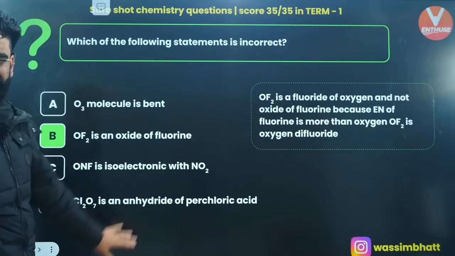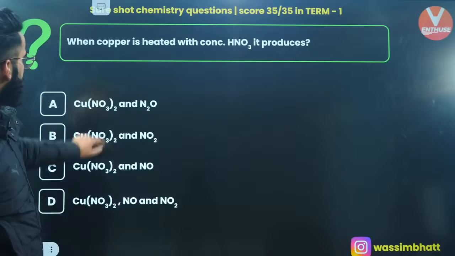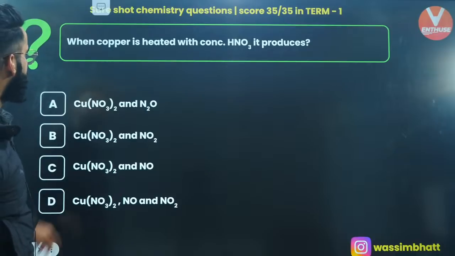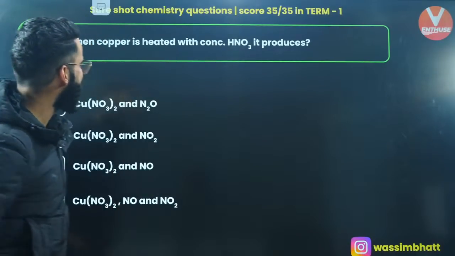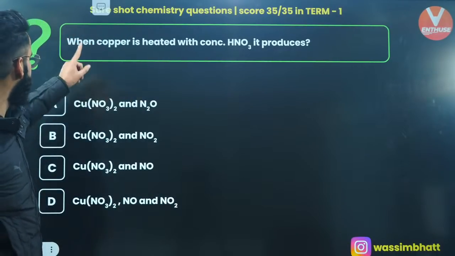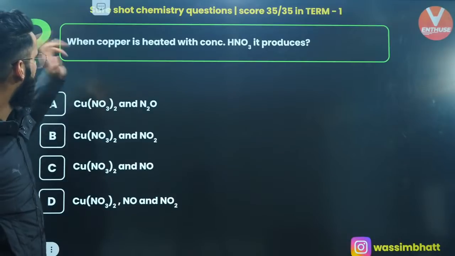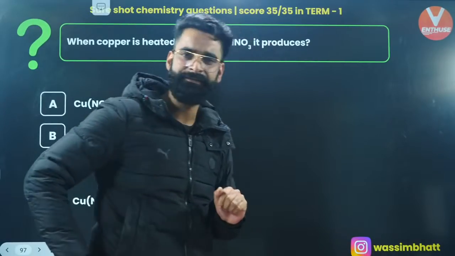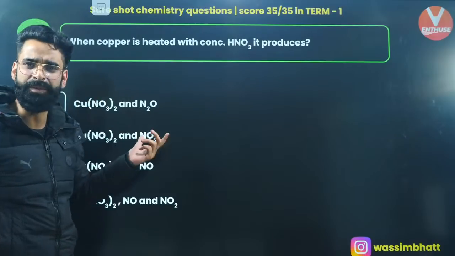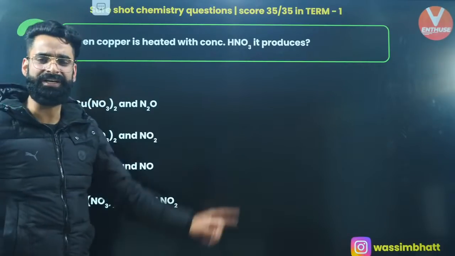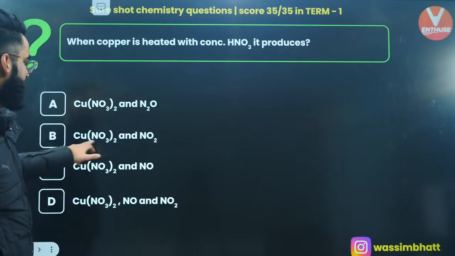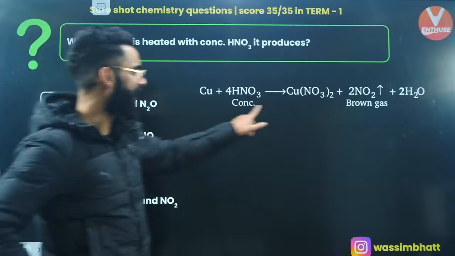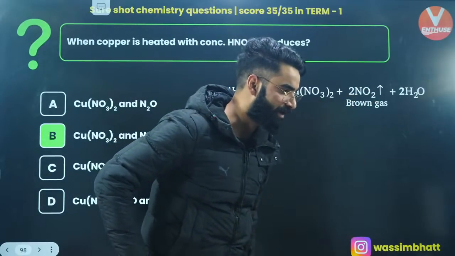Right? I'm not going to take the rest. Okay. When copper is heated with concentrated HNO3, what does it produce? It is going to produce Cu(NO3)2, and with that, you'll be getting NO2 gas as well. Right? The reaction is given in your NCERT, people. So it's option B which is going to be the correct answer of this question. And this NO2 has got the brown color.